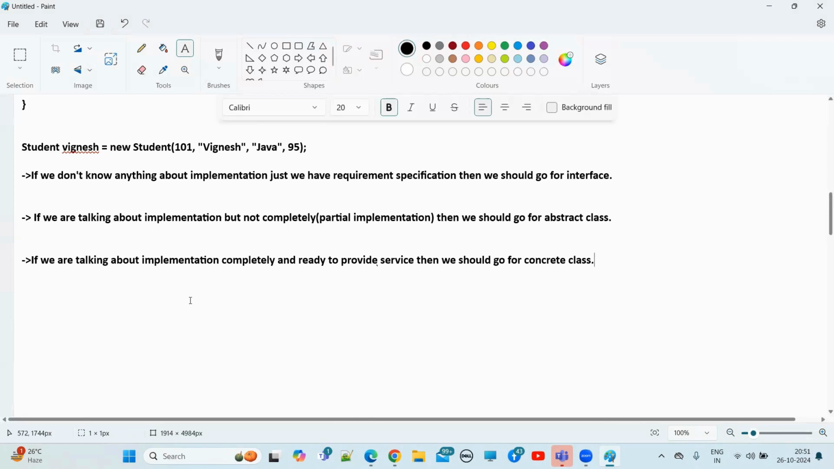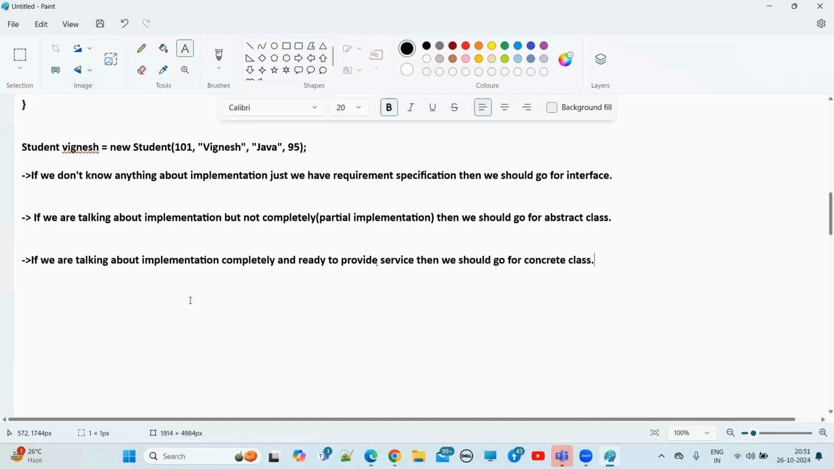People may ask you, okay, when we will go for interface, when we will go for abstract class, when we will go for concrete class. Definitely people will ask you guys. So you have to tell these things. If you don't know anything about implementation, just we have requirement specification, then we should go for interface. In interface, we will define all the requirement specification. We don't know anything about implementation, right?